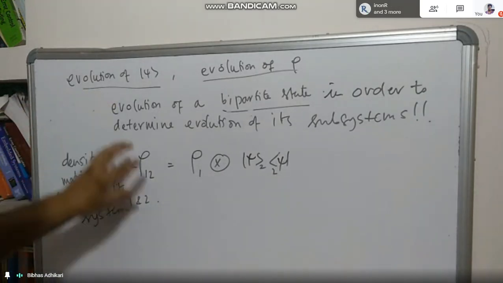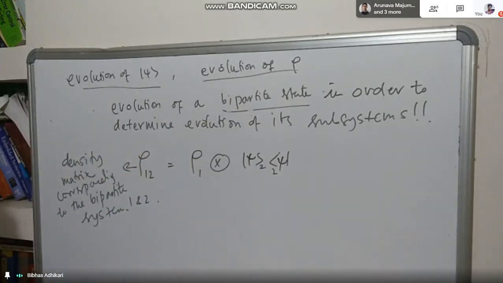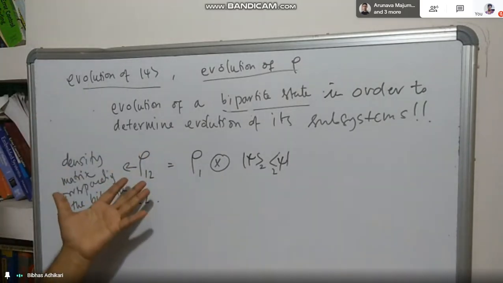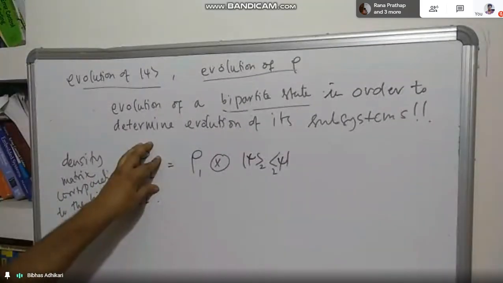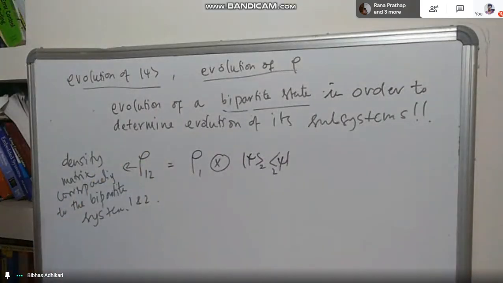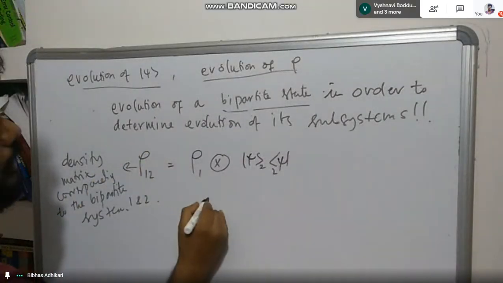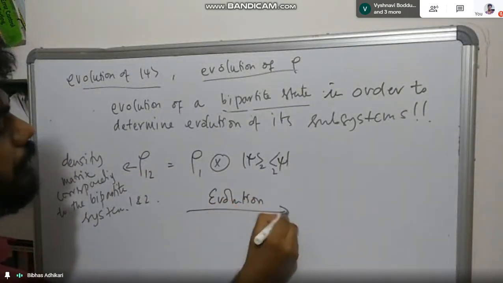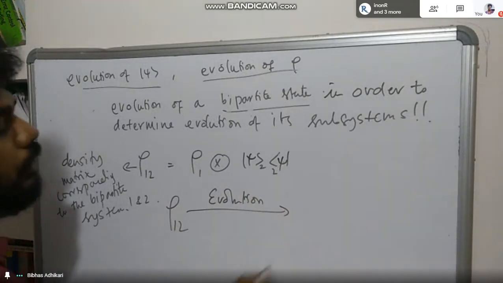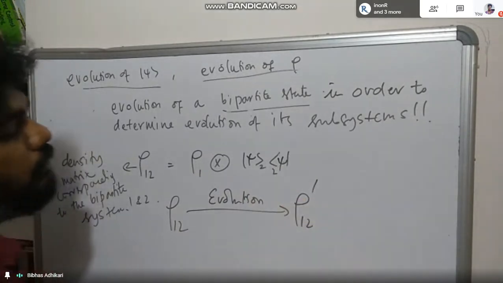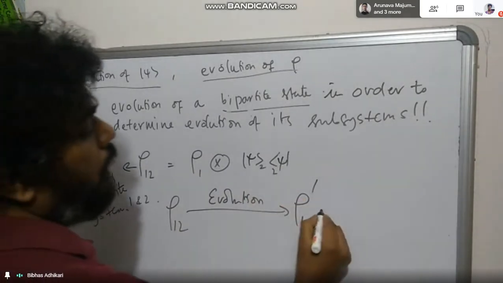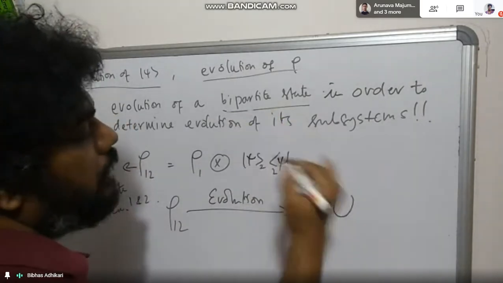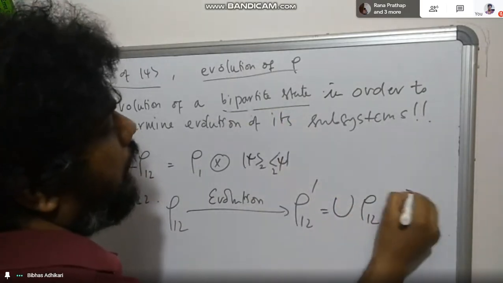So I want to talk about evolution of this, but I already know the definition of evolution. Evolution is given by a unitary matrix. So after this evolution, rho 1, 2 will go to some rho 1, 2 dash, which is U, some unitary matrix, times rho 1, 2, times U dagger.